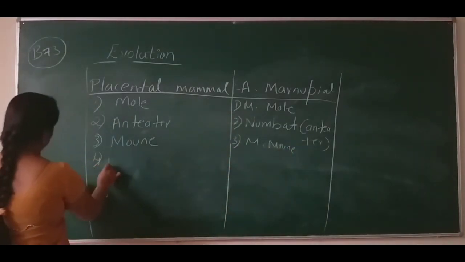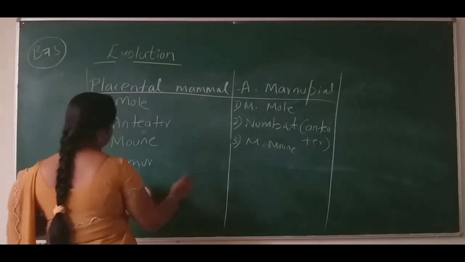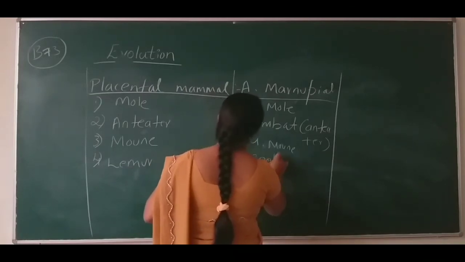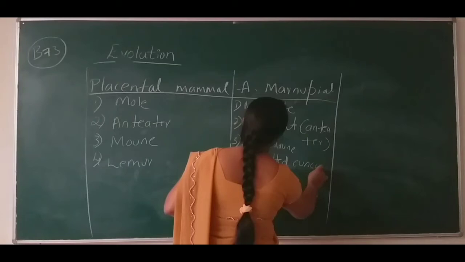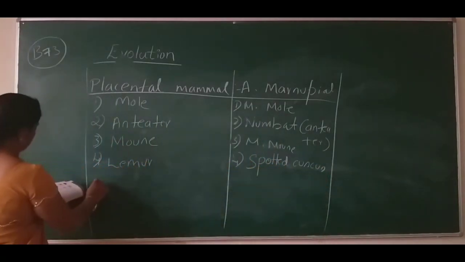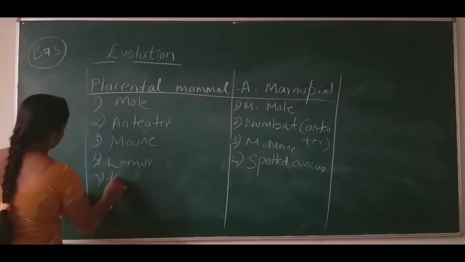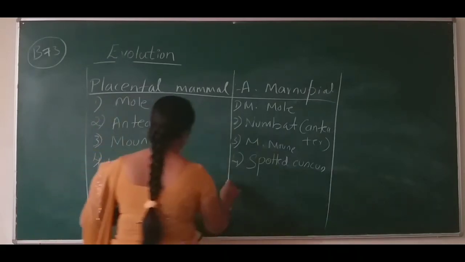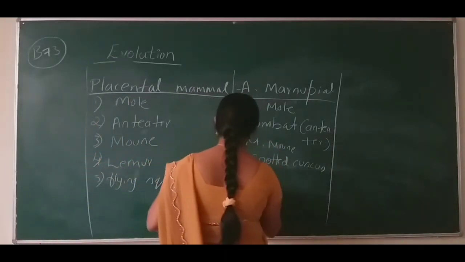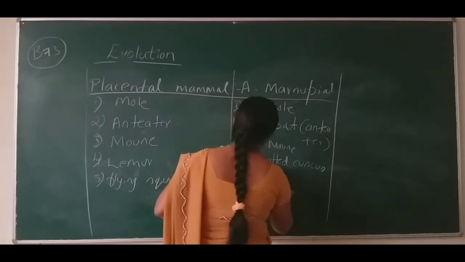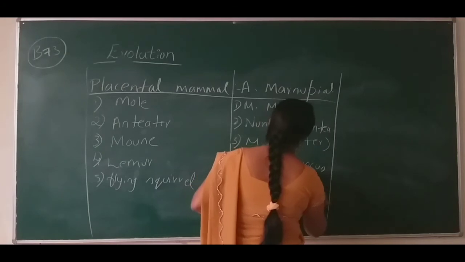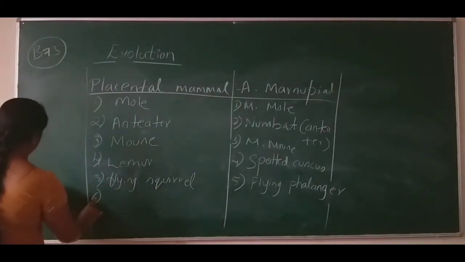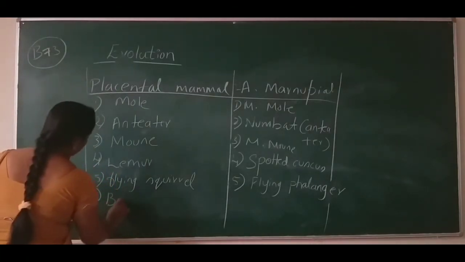Fourth one, lemur. Here the fourth one is the spotted cuscus. Fifth one, flying squirrel. Here the fifth one is the flying phalanger. Sixth one, bobcat.